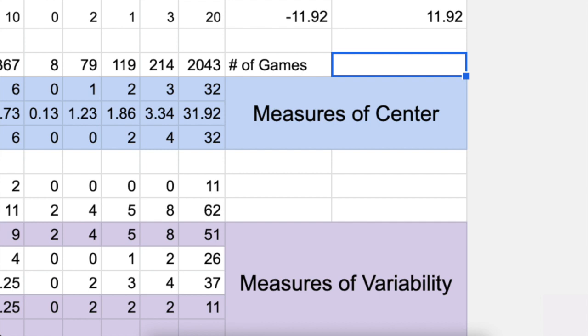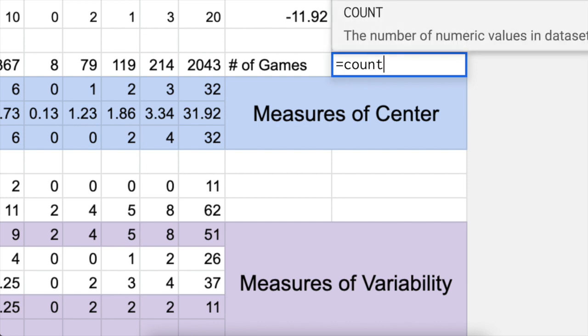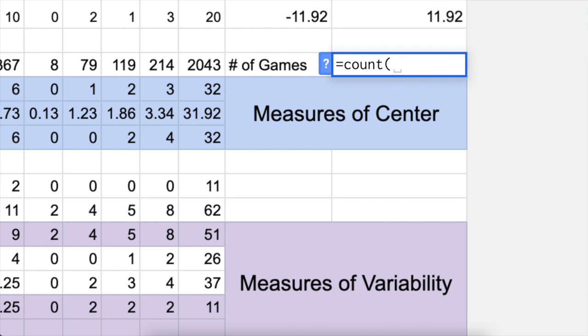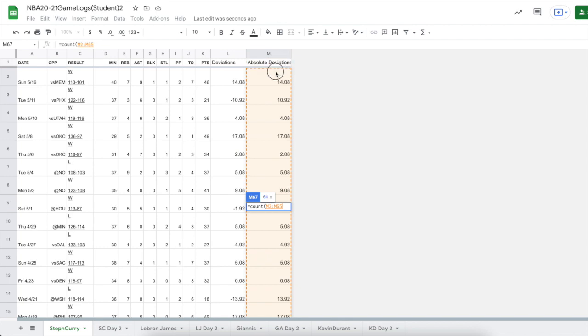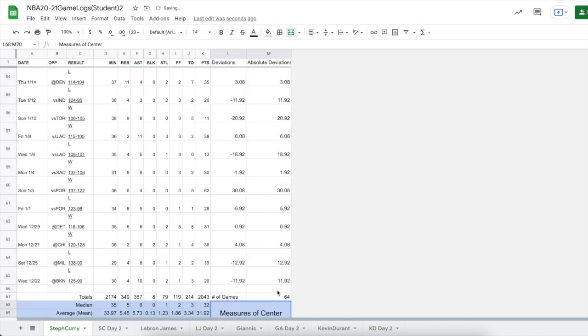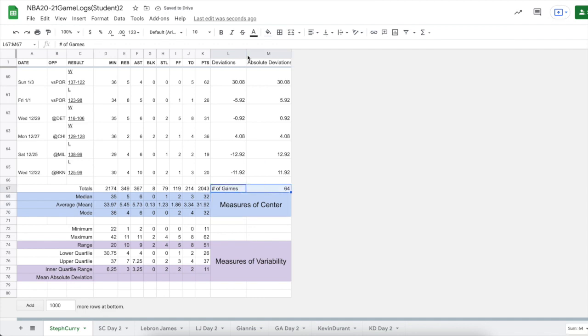So here's a little formula that can count the number of cells that contain something in them. We're going to do equals, count. It's going to count how many there are. Notice right here it said it counts the number of numeric values in a data set. So there are other kinds. I think it's COUNTA for counting how many cells contain words or text in them. So this is counting how many have a number in them. So we type count, and then we highlight all of these, not our title, close our parentheses, hit enter. Steph Curry played 64 games. Let me just make that a little prettier here. All right, great. So 64 games.